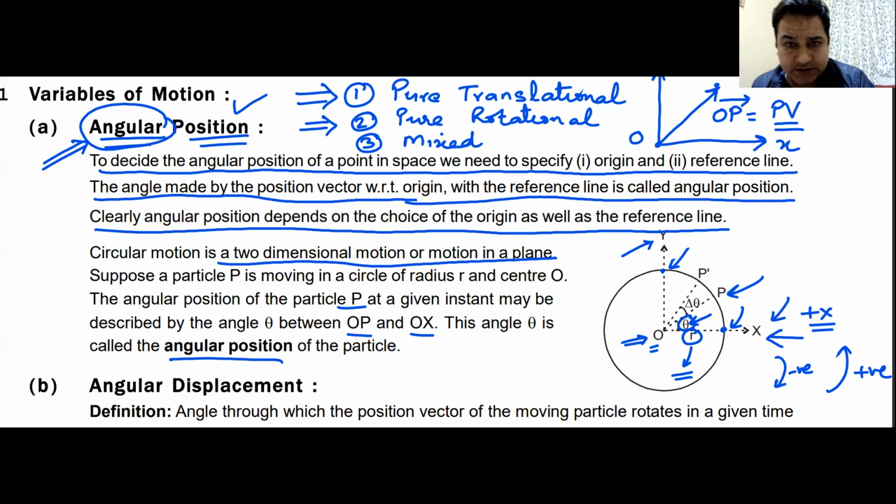Well, I hope you have written what is angular position. Don't worry, I'll be sending you this sheet. Relax. You can note it down from the sheet. There's nothing that I've written apart from underlining what is there in the sheet.